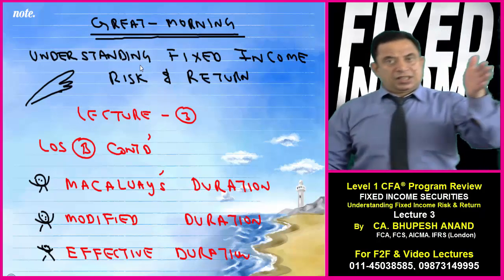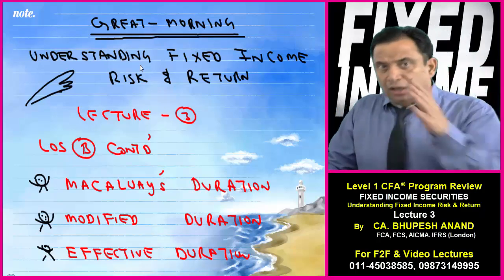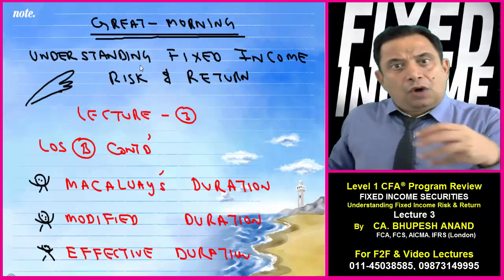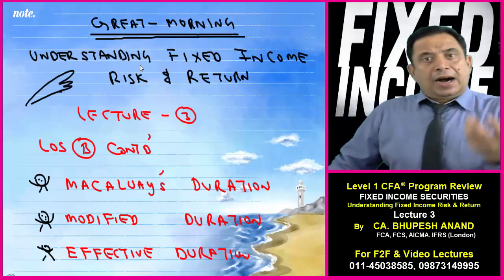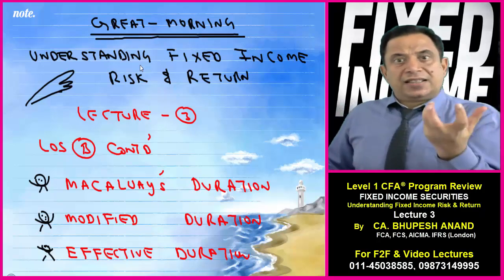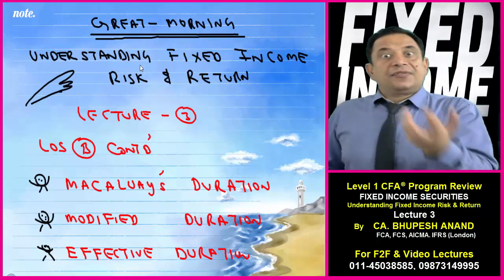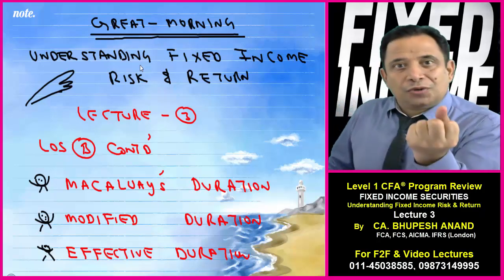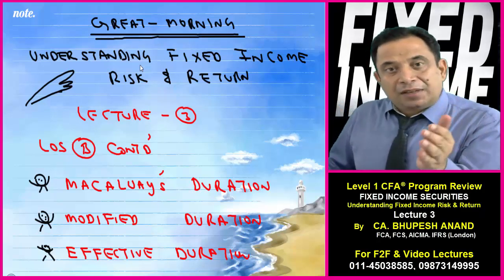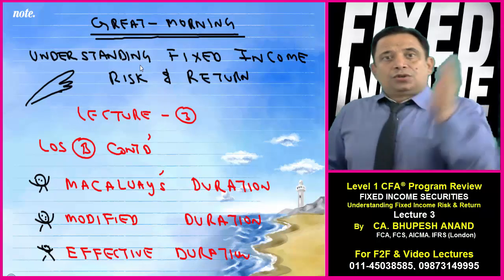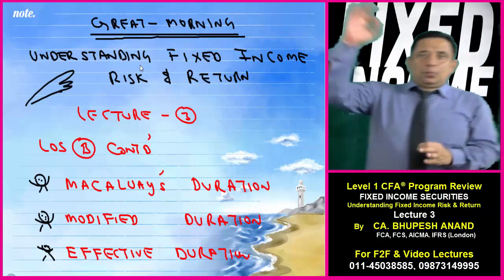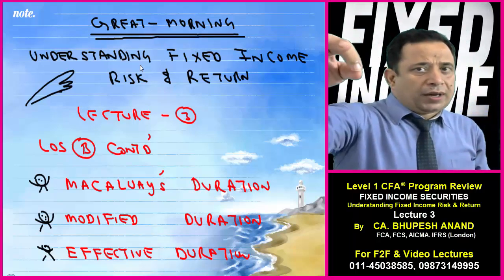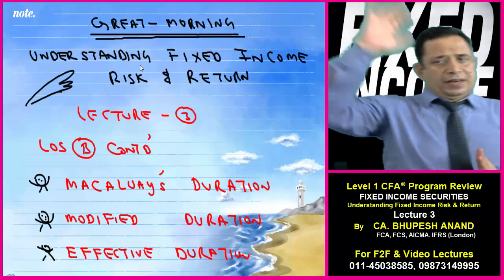We have discussed in lecture number 1 what the sources of return are. In lecture number 2, we started the risk, and I told you the process of bond stripping and how Macaulay's duration will be calculated. That is nothing but the weighted average of the different types of bonds in a portfolio. And then we started with modified duration. So today's lecture again will be on modified duration, Macaulay's duration, and something I will tell you about effective duration. We will see whether time permits or not.